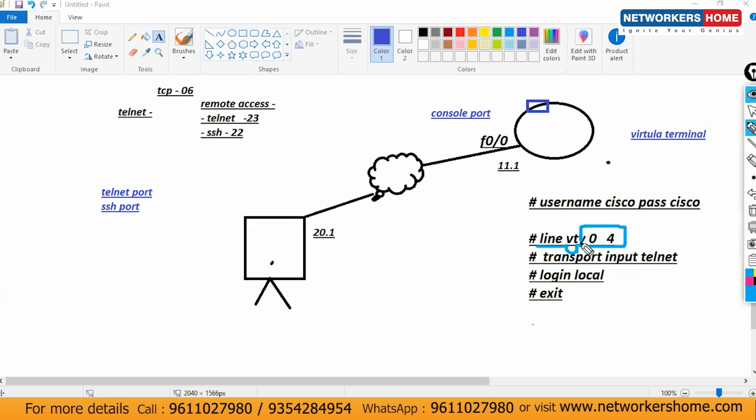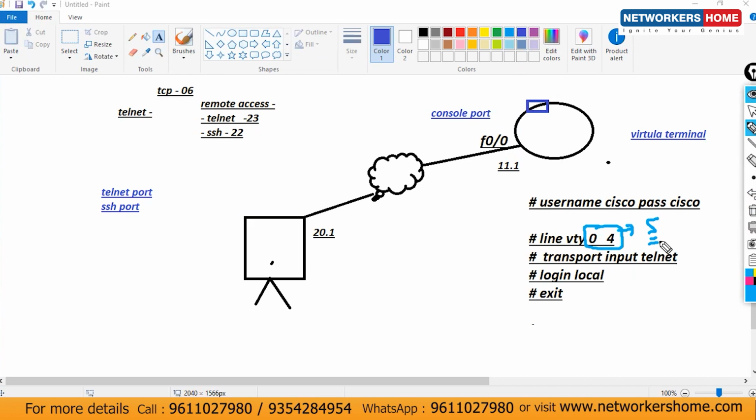0 to 4, what does that mean? Number of users. At the same time, how many users can access it? You can mention 0 to 1, 0 to 2, 3, 4, 5, 10, 15, whatever. I have mentioned 0 to 4. So it means how many users? 5 users.